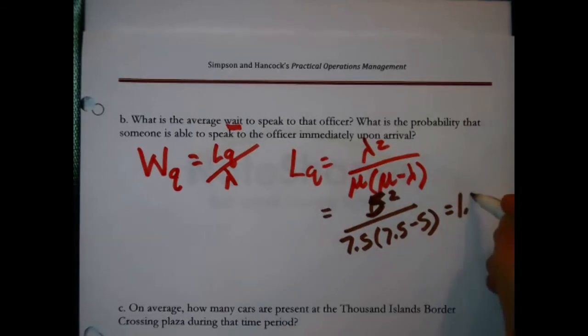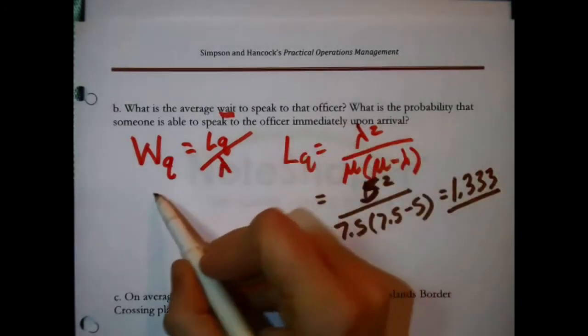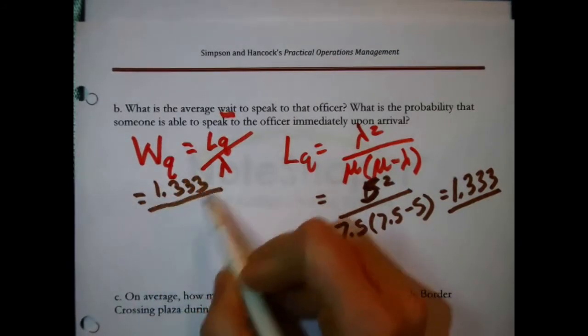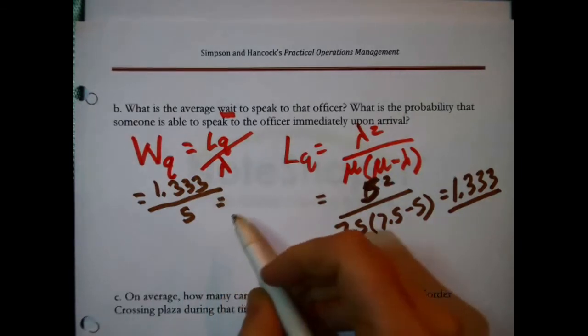I couldn't figure out where I'd written it down. Right? 1.333. Okay, interesting. So on average, there's 1 1/3 cars waiting. Now remember, this is just a means to work that. Let's take that over there. The 1.333 divided by the 5. That reveals